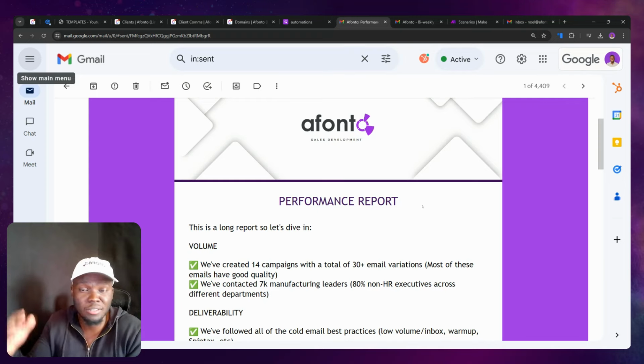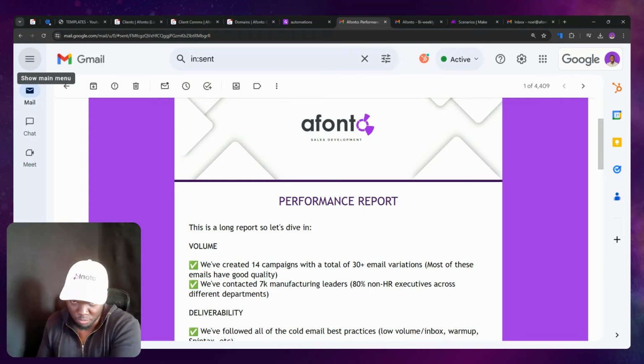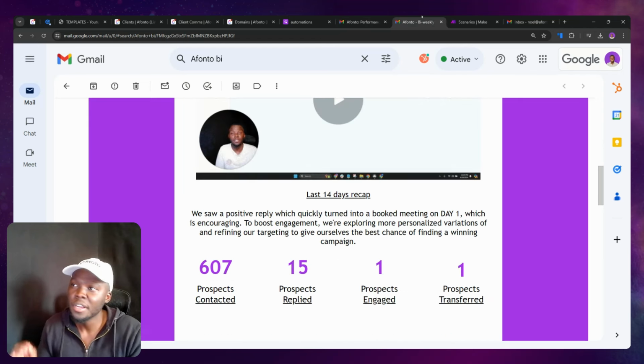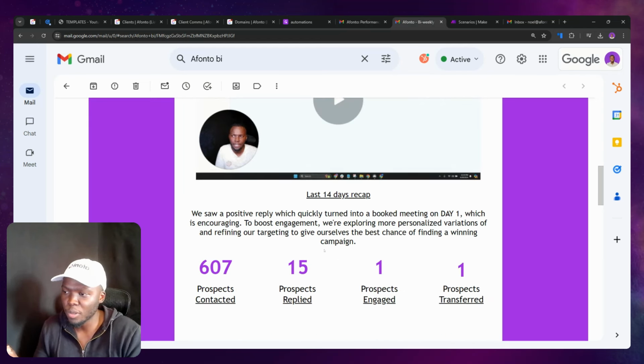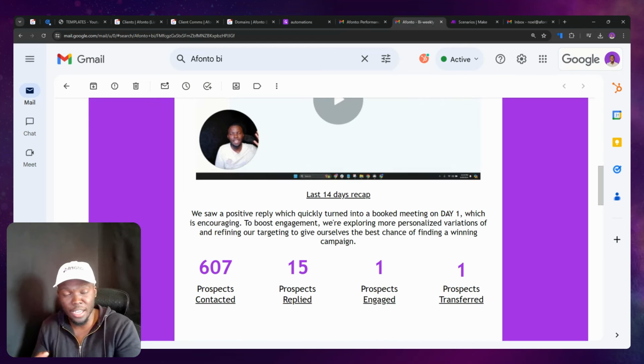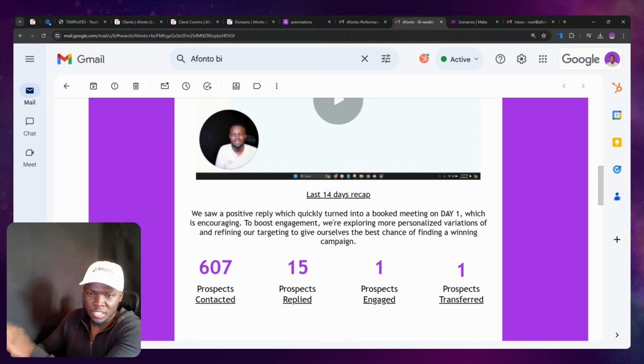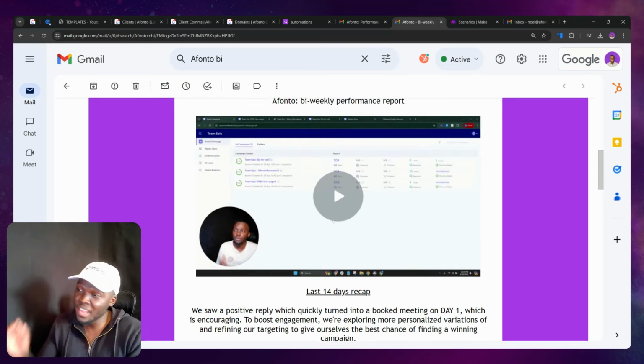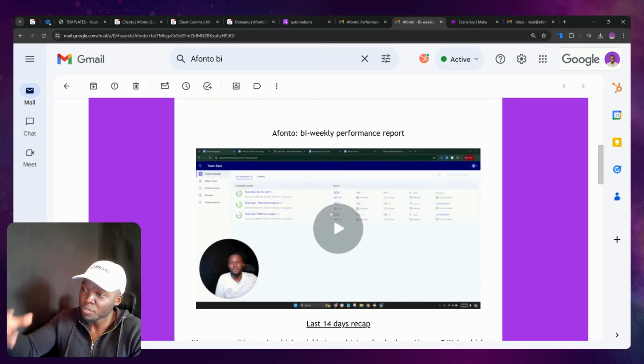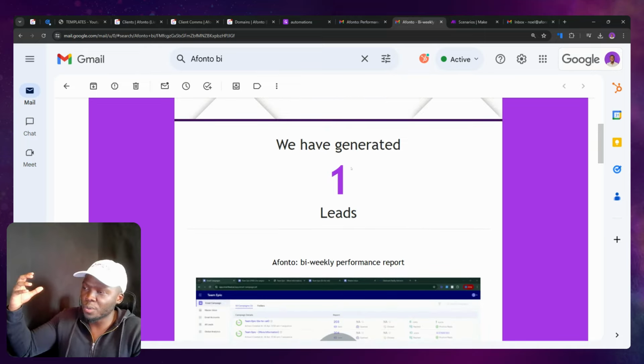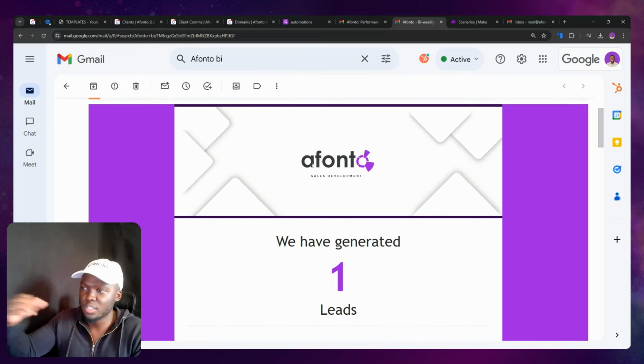which has a long, detailed description of everything that's going on. This is another example of a performance report where we are sending a very short description, just saying this is the prospects, this is the replies, this is the engaged, this is the transferred. And in addition to that, we are sending a Loom video, and we are also sending them how many leads we've generated.